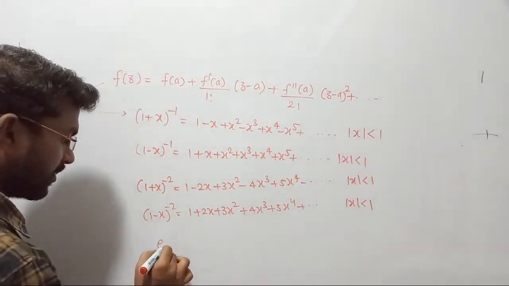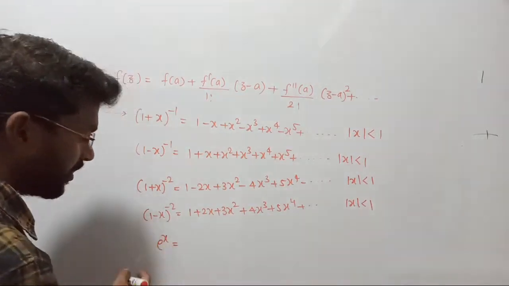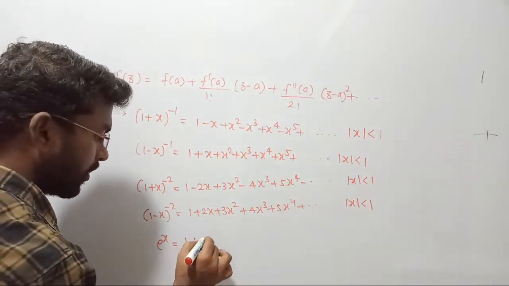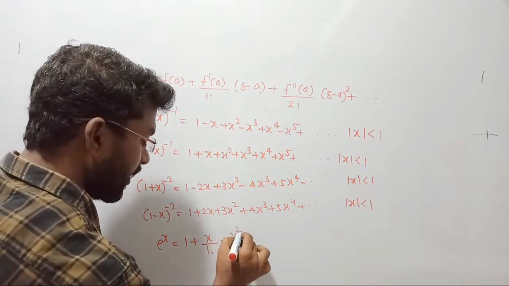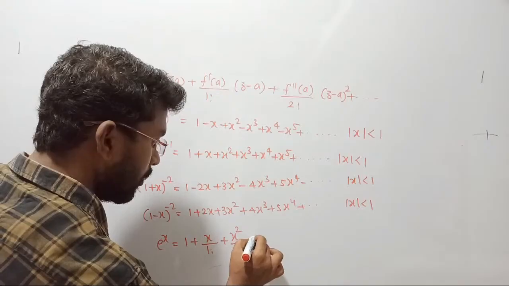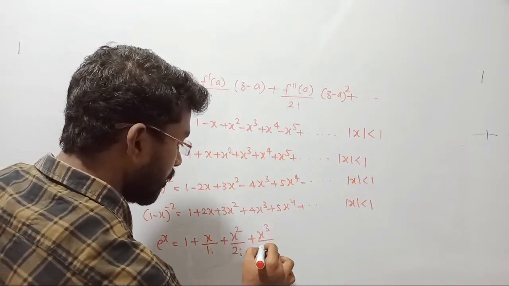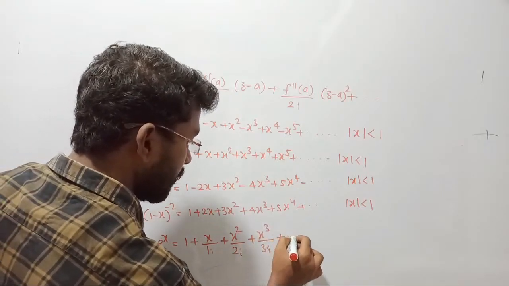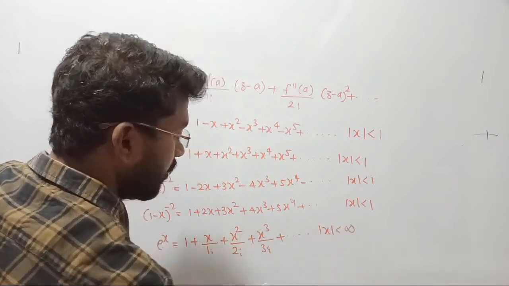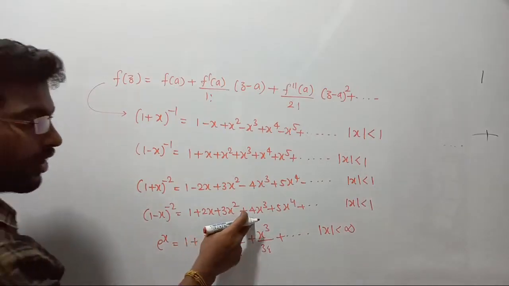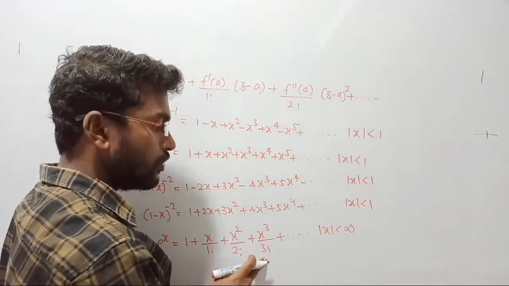Next let us consider e power x. If I consider e power x, then its expansion becomes 1 plus x upon 1 factorial plus x square upon 2 factorial plus x power 3 upon 3 factorial and so on, etc. Whereas mod x should be less than infinity. You can consider any value because you are going to divide this value by factorial, so it will become finite only.